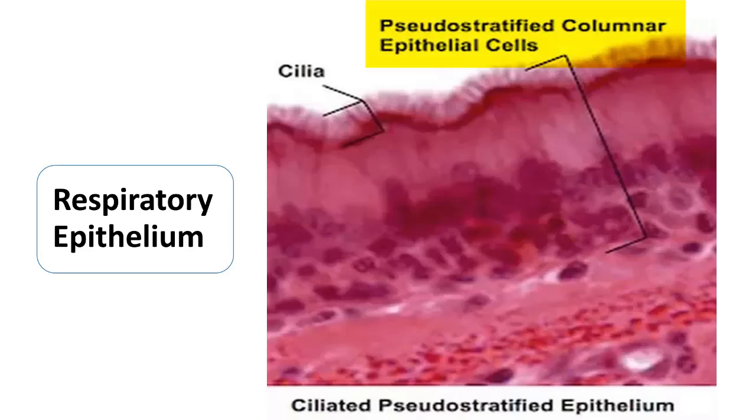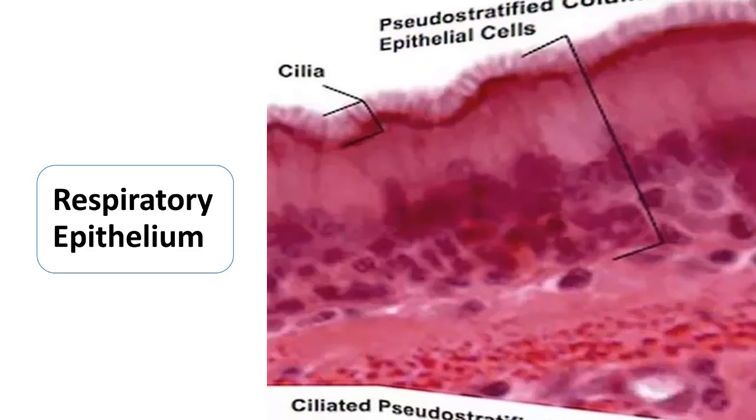In simple words, if I say ciliated pseudostratified columnar epithelium in most of the nasal cavity and the conducting portion of the respiratory system is known as respiratory epithelium, it wouldn't be wrong. Being a medical doctor, it is very important to know the histological features of this epithelium, that is pseudostratified ciliated columnar epithelium, and what function this epithelium is going to do. So we have to see all this, what types of cells are present there.